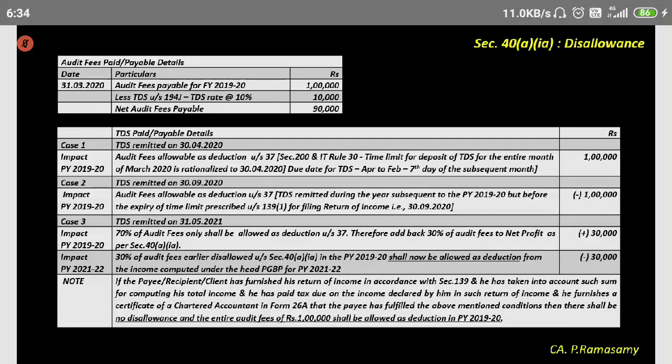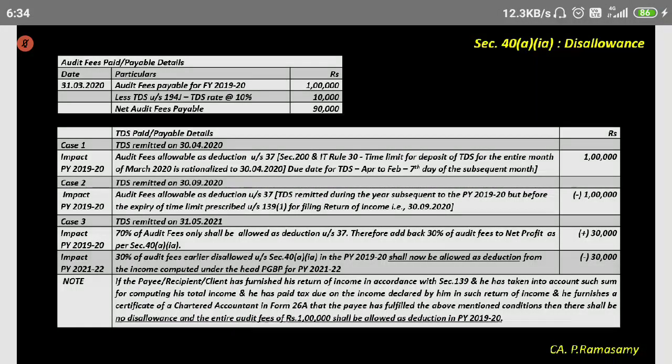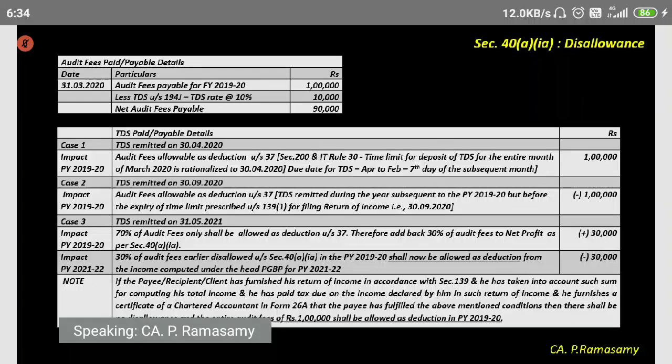The TDS was remitted in a different financial year, not in the current financial year. The TDS for the current financial year relating to an expenditure for the current financial year was paid in a different financial year. Here, the audit fees relates to the previous year 2019-20. The TDS should have been remitted by 30th of September 2020, the due date for filing return. The client did not pay the TDS by 30th of September 2020. Therefore, 30% of the expenditure is disallowed.